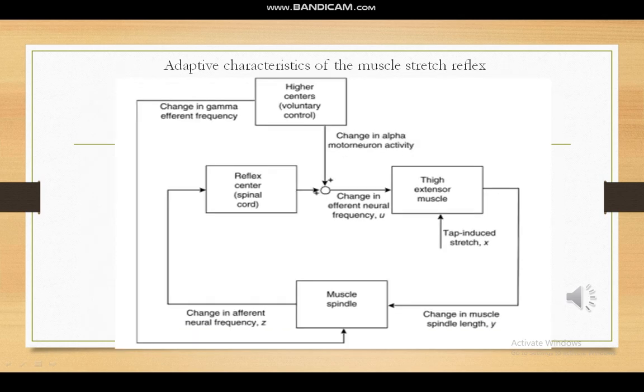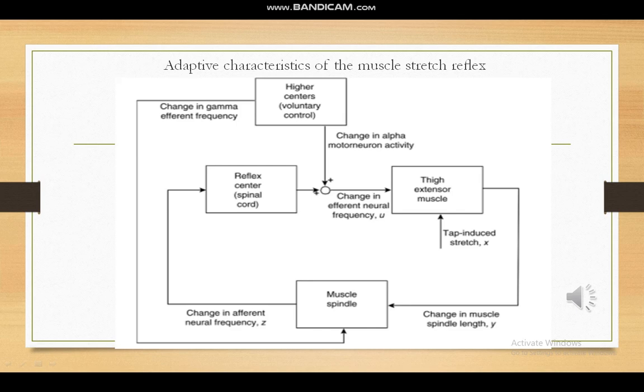The next property is that physiological control systems are generally adaptive in nature, that is, they possess an adaptive characteristic. Here adaptive means the system is able to offset any type of change in the output, not only by the feedback but also by a change in the controller characteristics. This is clearly understood again by the muscle stretch reflex example.